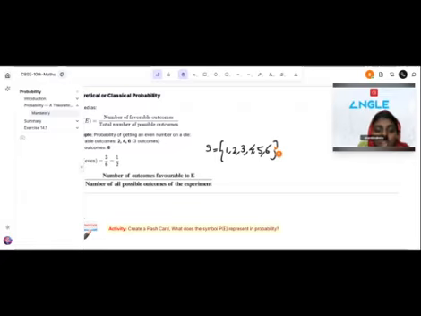Here we calculate the probability of getting an even number on a die. Our event E is getting an even number, so E is the set {2, 4, 6}, three outcomes.